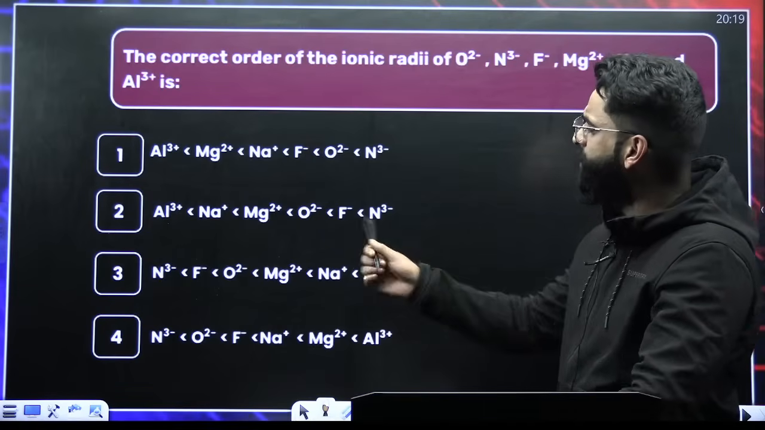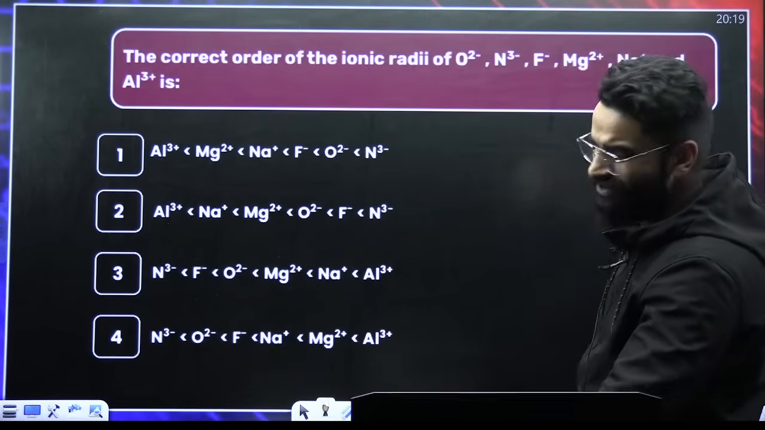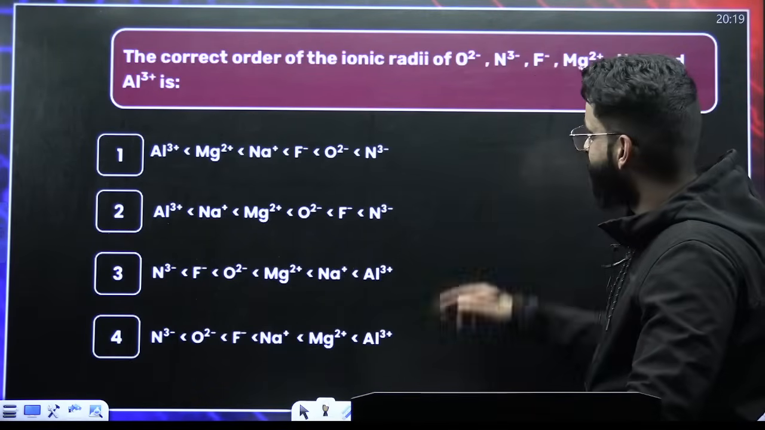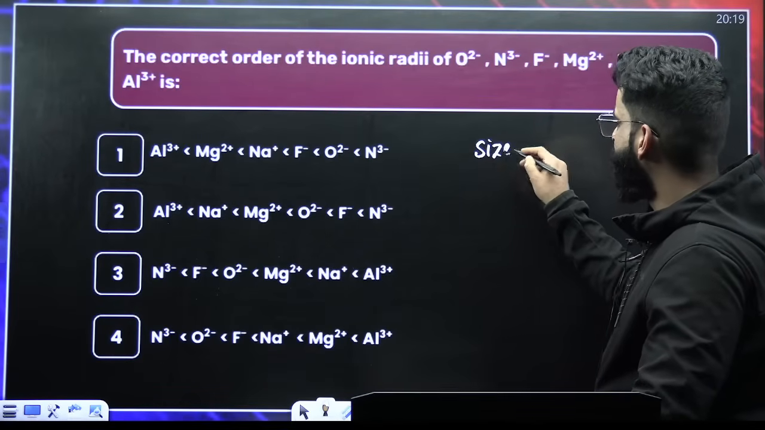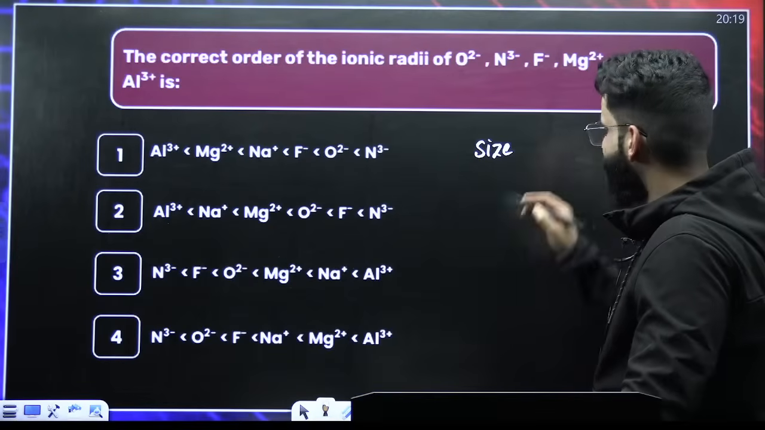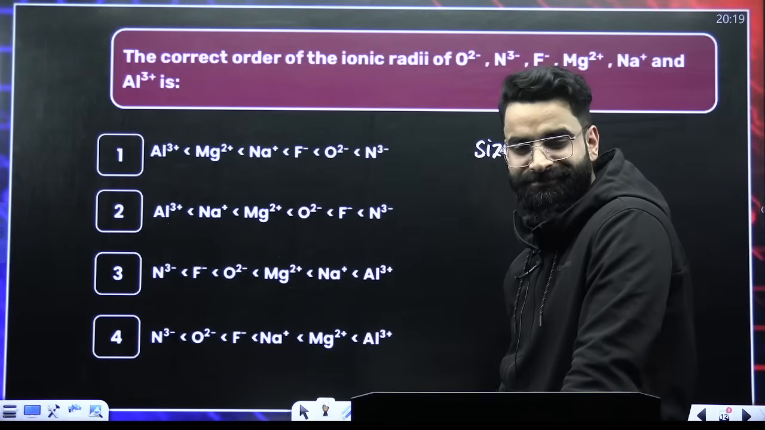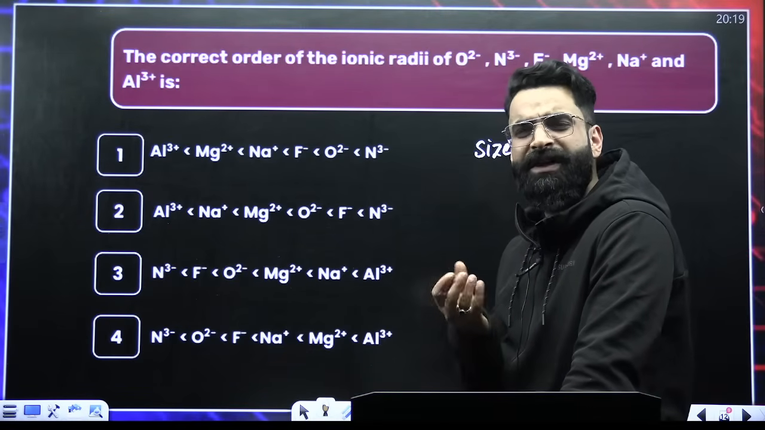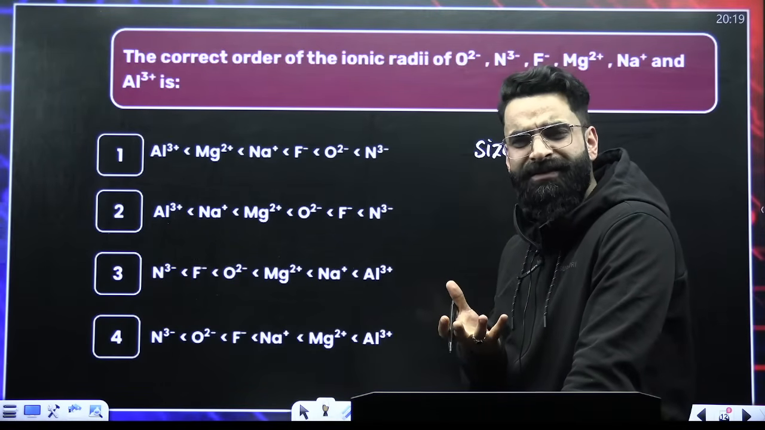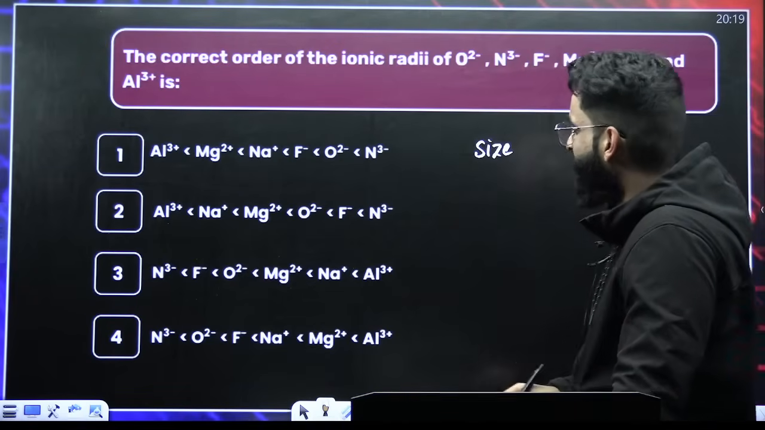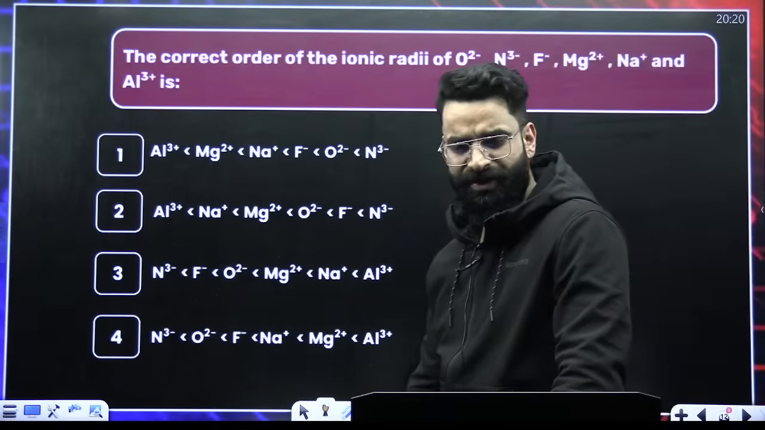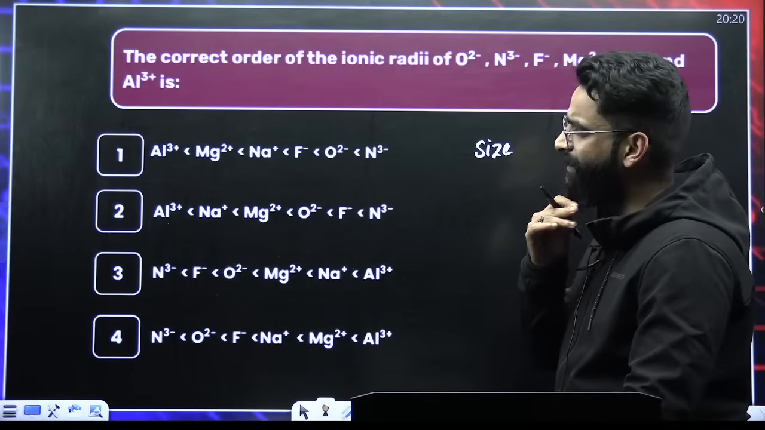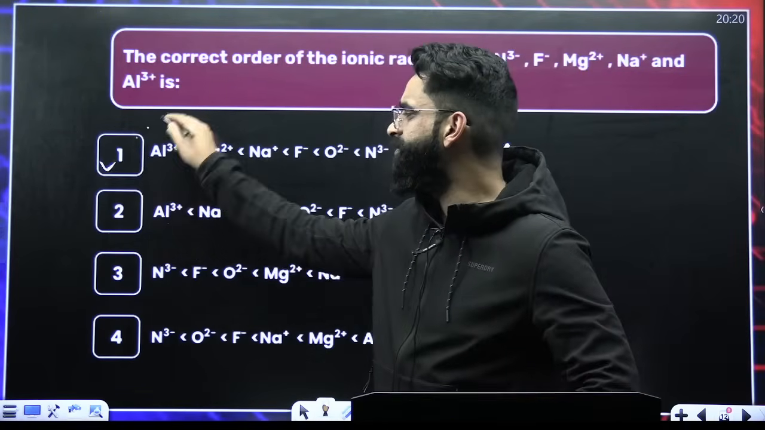You are given some isoelectronic species, and you have to arrange them on the basis of their size, or you can say ionic radii. Yesterday we discussed how size or ionic radius relates to charge. Simple: more the positive charge, more the effective nuclear charge, and the lesser the size. So which one has the minimum size? Al tri positive will have the minimum size among all. So this is the order.